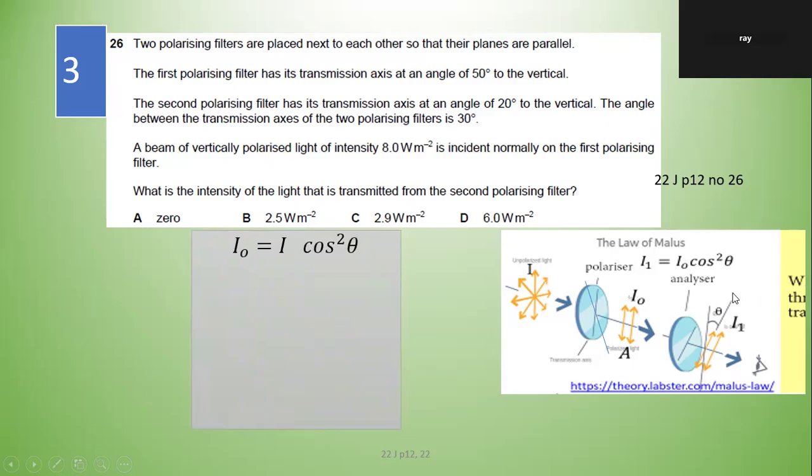So, know what formula to use? I0, right? I0 is I cos square theta. That's your theta. Don't let this one distract you. This one is polarized already. Okay, it's polarized already. So use the formula.